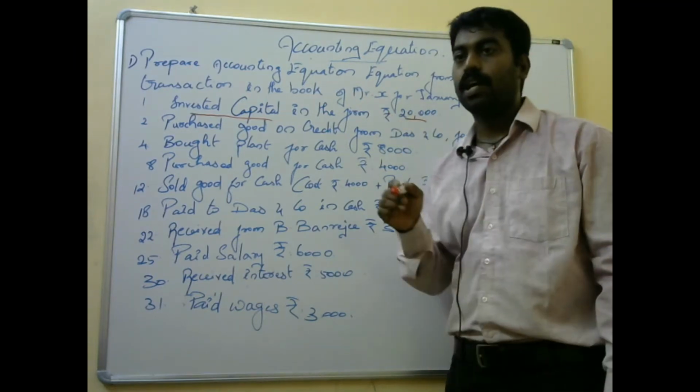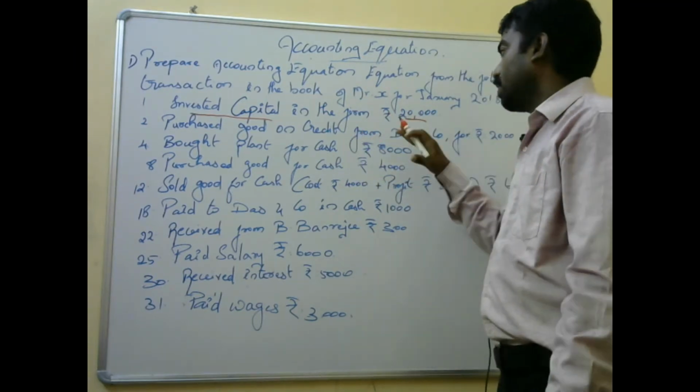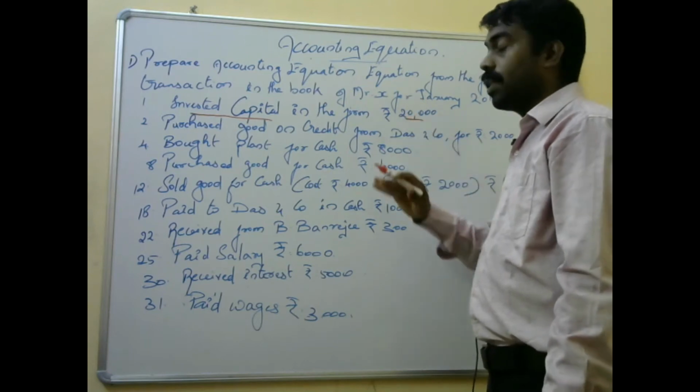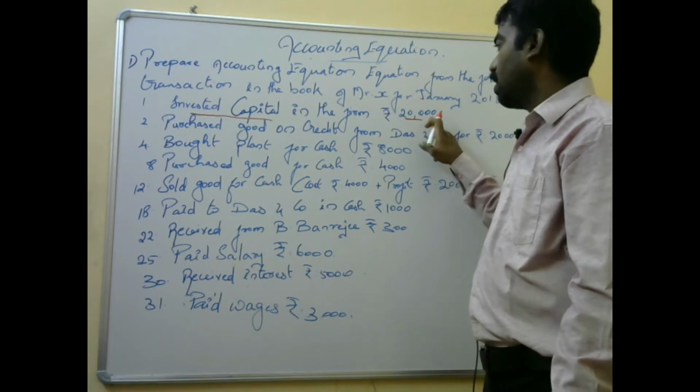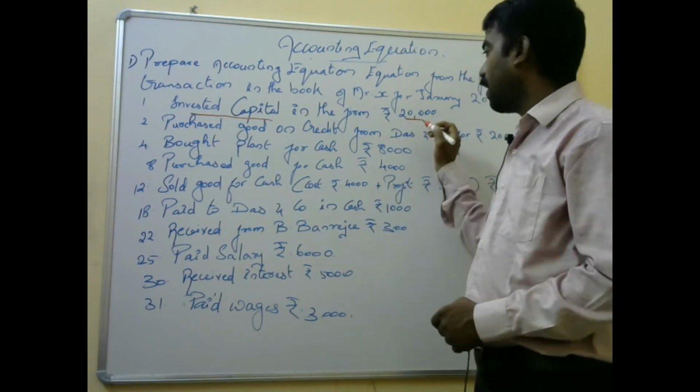So in the balance sheet, on the liability side the capital will be 30,000, and on the asset side an asset will be formed. That is, both sides will be increased.